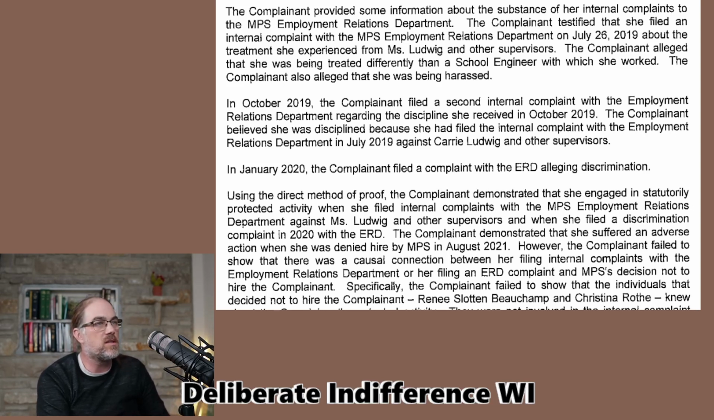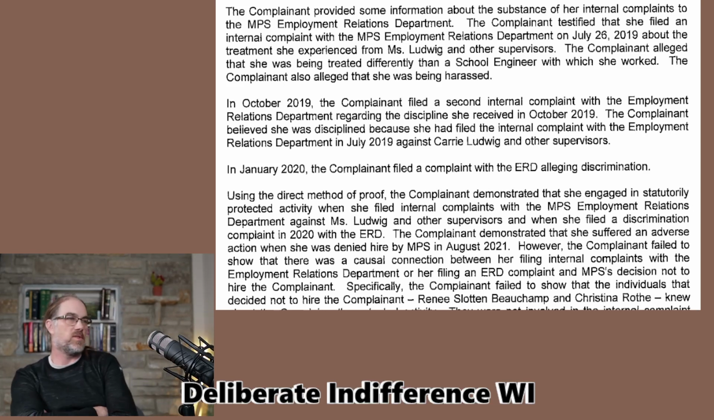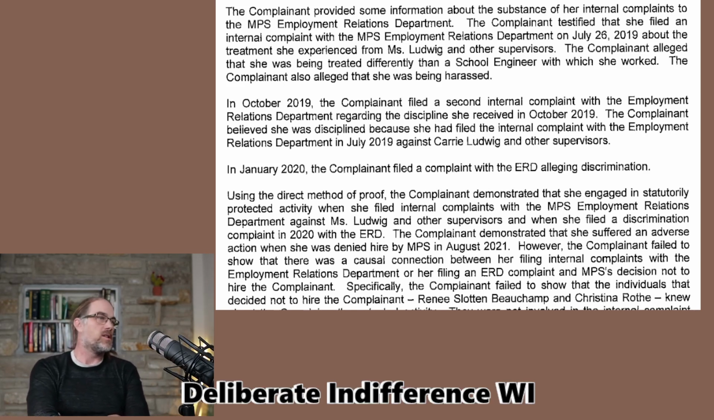Ludwig and other supervisors. The complainant alleged that she was being treated differently than the school engineer with which she worked. The complainant also alleged that she was being harassed. The complainant filed a second internal complaint with the Employment Relations Department regarding the discipline she received in October of 2019. Complainant believes she was disciplined because she had filed the internal complaint with the Internal Employment Relations Department in July of 2019 against Carrie Ludwig and other supervisors.